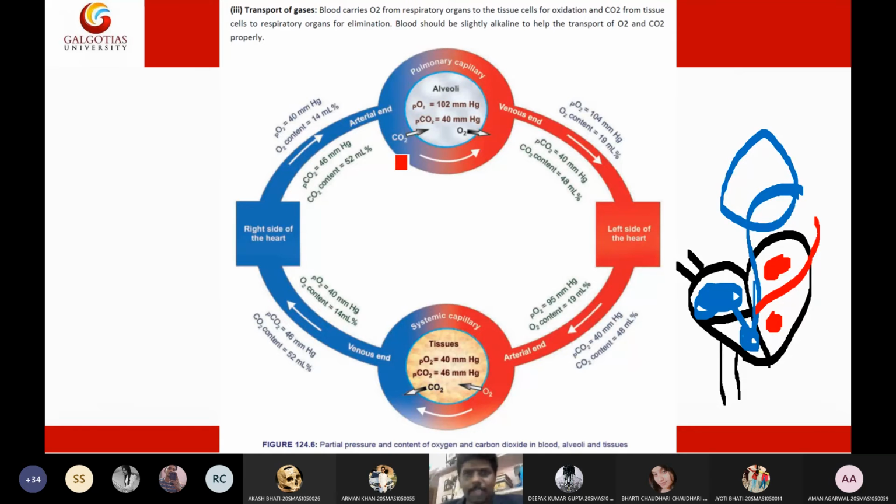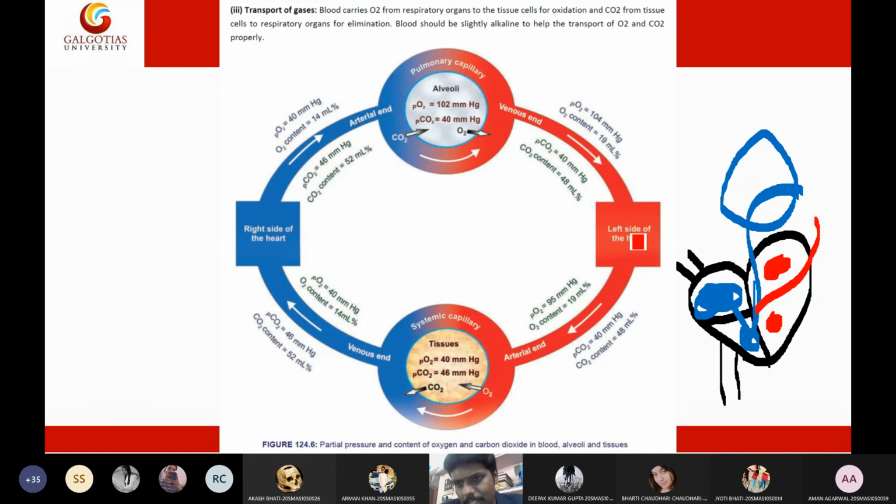Let me go through this diagram once. So this is the arterial end. Let us assume this is a lung. In the lung, the oxygen level is 102 or 104, that is common, okay? And the carbon dioxide level is 40 mmHg. Now it is connected to the venous end, and in the venous end the oxygen is 104 and carbon dioxide is 40.